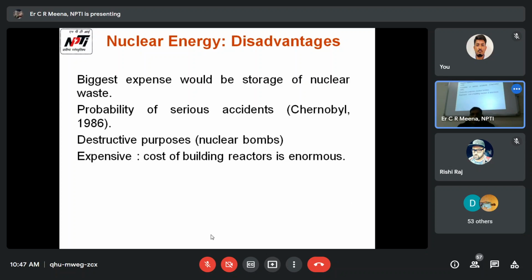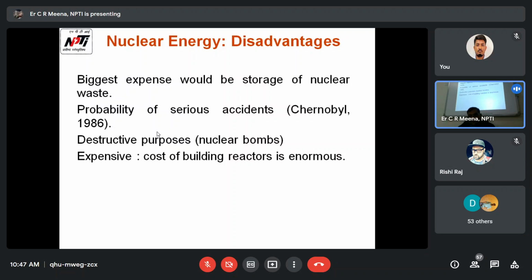Chernobyl is an example, the accident happened in 1986. And for destructive purposes, a nuclear bomb may be utilized by some people. That's why the Government of India is dealing with nuclear products itself and it is not permitted to private players, because someone may use it for destructive purposes, like a nuclear bomb.